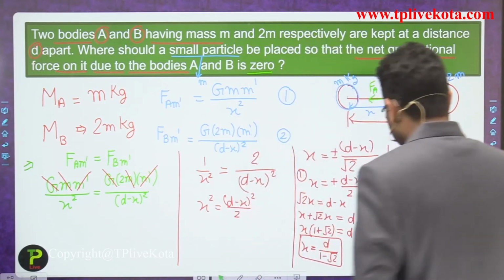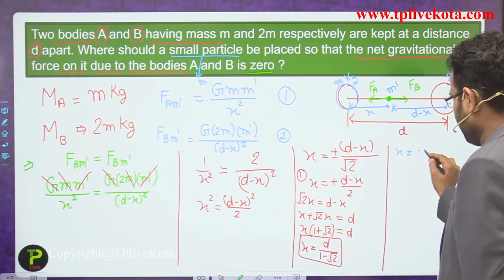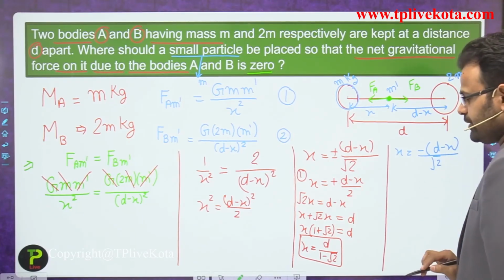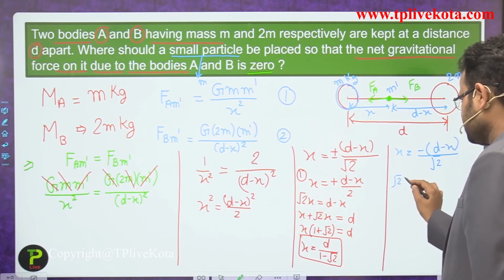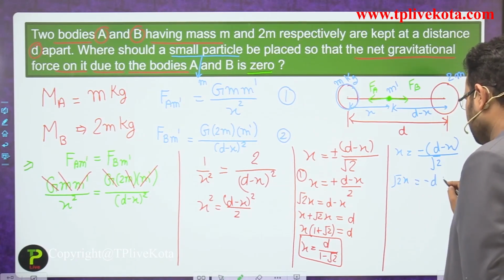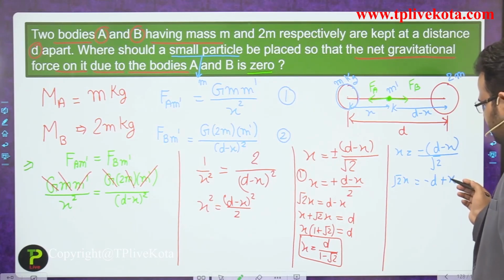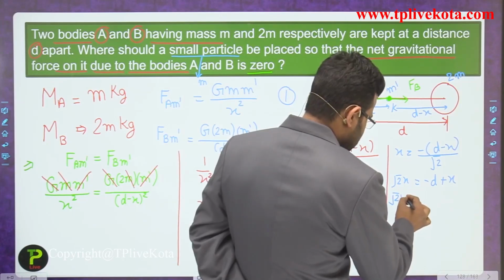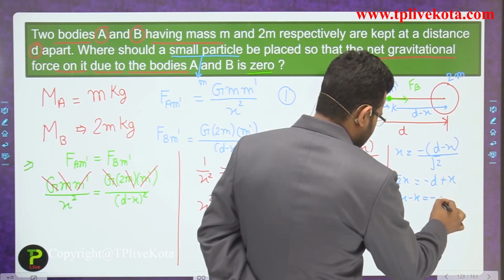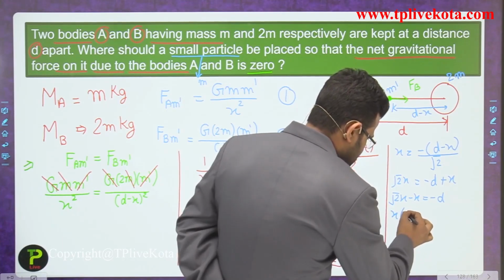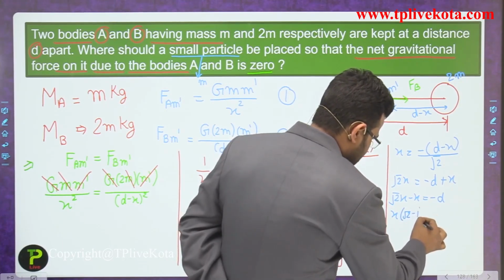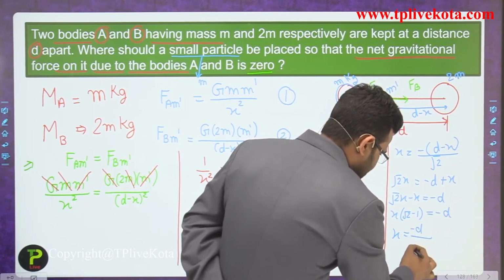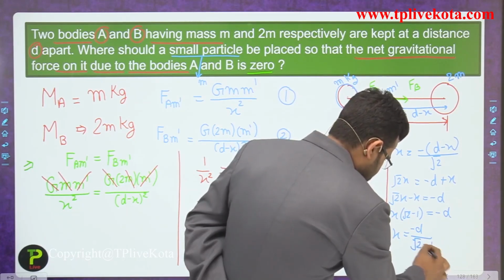So with the negative sign, x is equivalent to minus of d minus x divided by root 2. Now root 2 x is equal to minus d plus x. The positive sign becomes negative when we change the sides. So root 2 x minus x is equivalent to minus d. x is common, so x times root 2 minus 1 is equivalent to minus d. So x is equivalent to minus d upon root 2 minus 1.